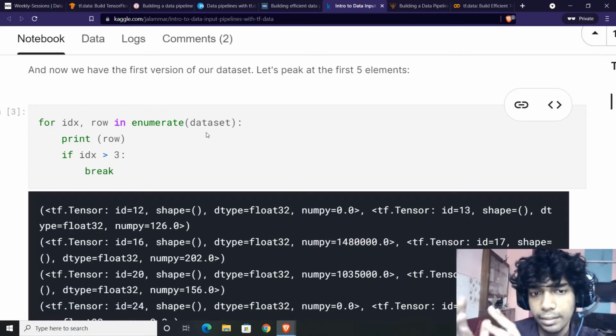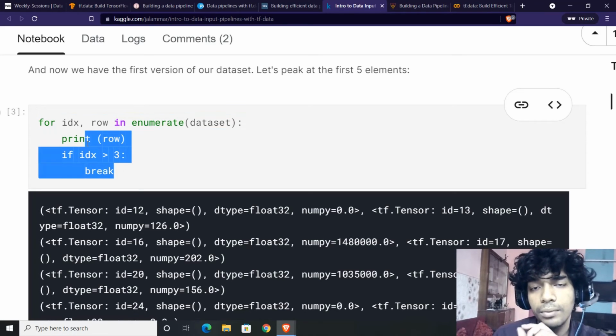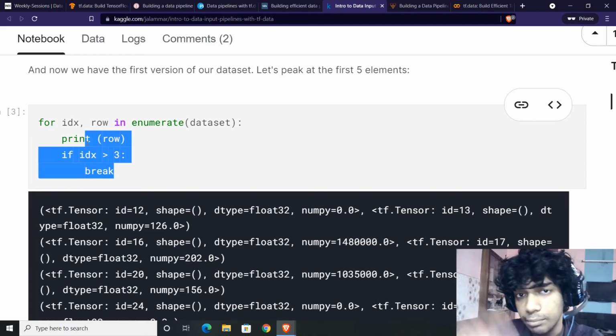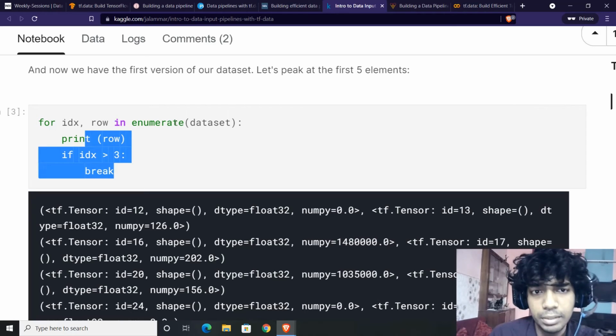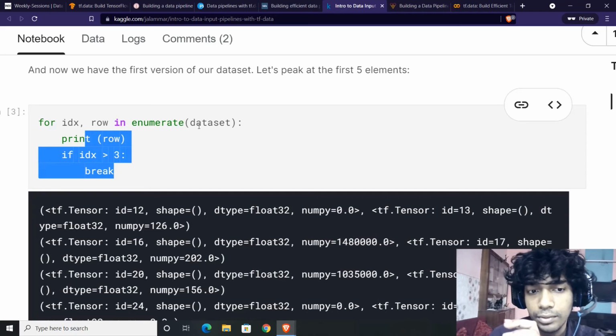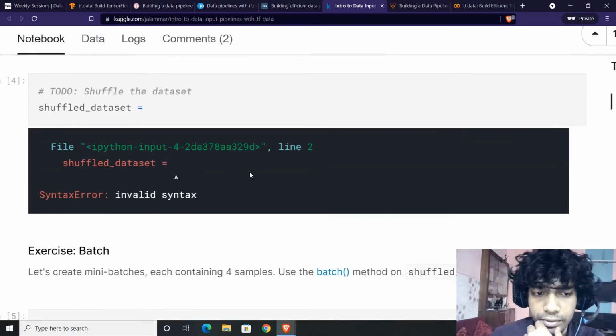Or if you want to limit it, you can say I want to iterate, but I don't want to iterate over 10. So you need not have a counter over here. You need not have a count variable so that count equals 0, and if count is greater than or equal to 10, then break. No need for that for this particular pipeline. For this particular API, the tf.data API, all you can do is dataset.take(10) samples, and once the 10 samples are done, it will automatically stop iteration.